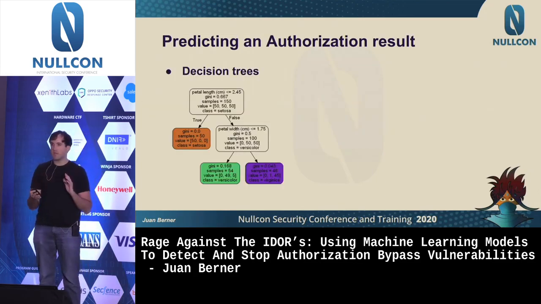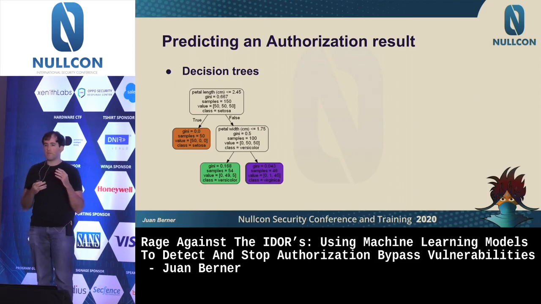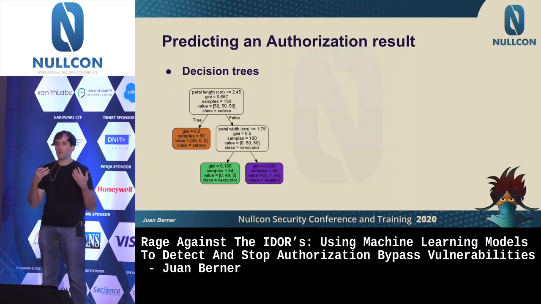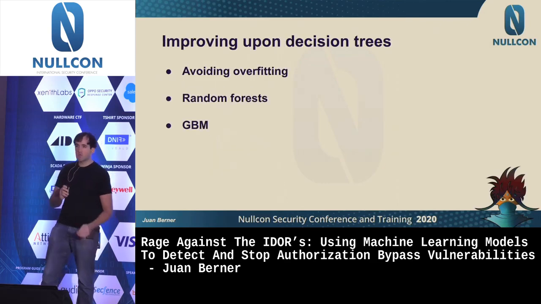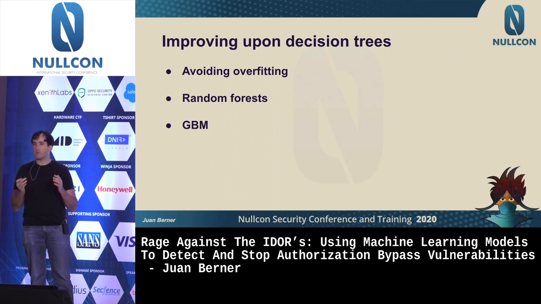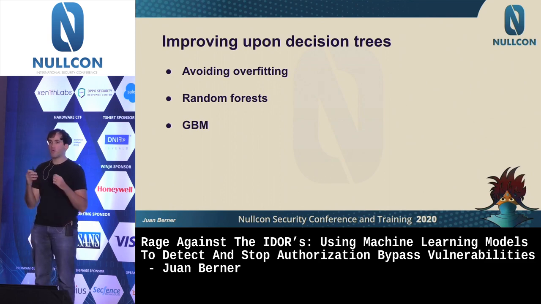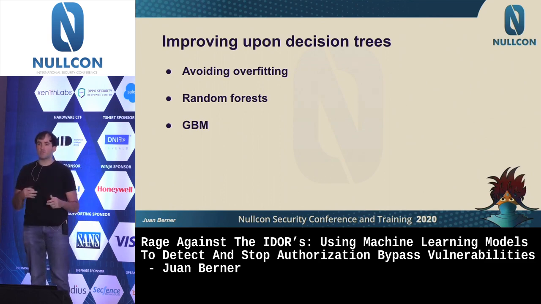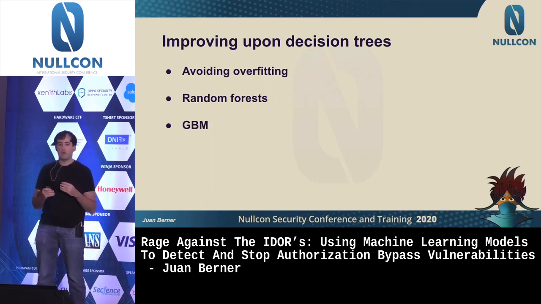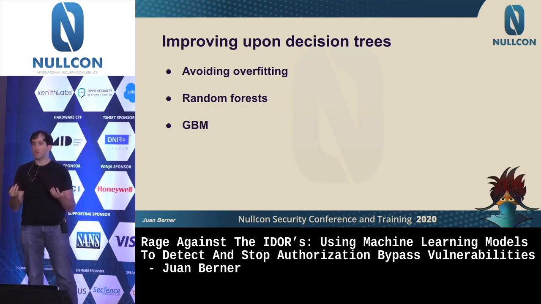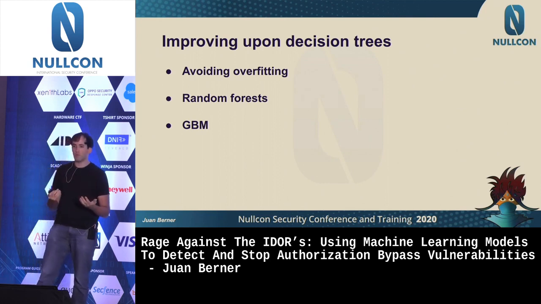Now, how can we use this data? So one of the supervised learning models that you can use is decision trees. This allows you to create this kind of rules based on the data so that your system can learn from the amount of data you have. Some issues here is that you want to avoid overfitting, and there are solutions to this, such as random forest or gradient boosting machines, which are models which are built from decision trees in different ways, random forest in parallel, gradient boosting one by another sequentially. But in the end, they allow you to reduce the overfitting and give you a better model that adapts to new environments.